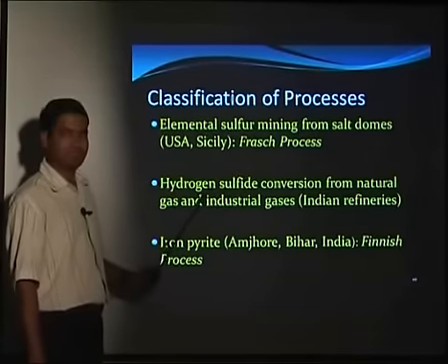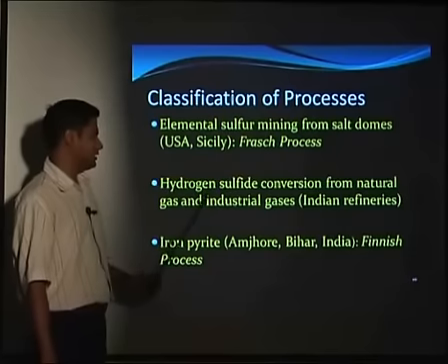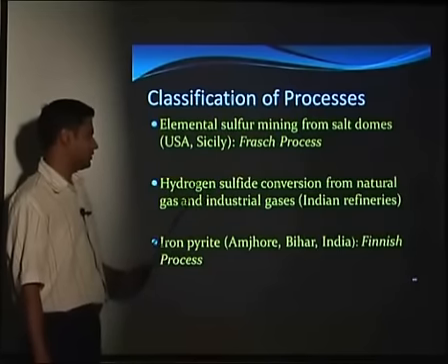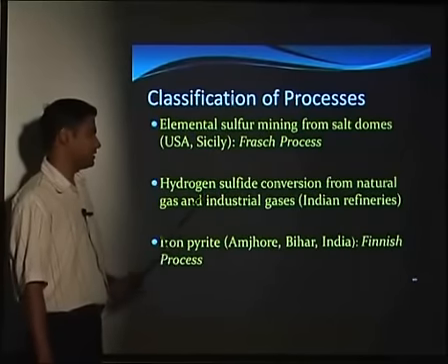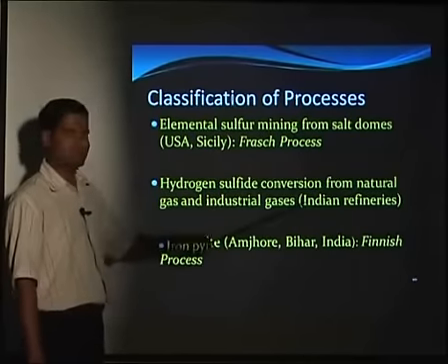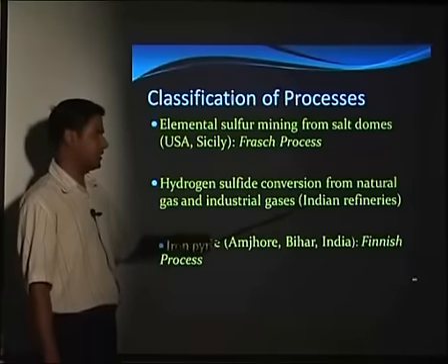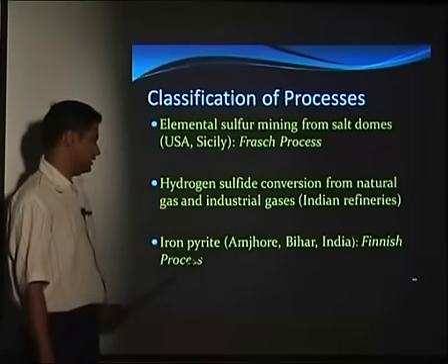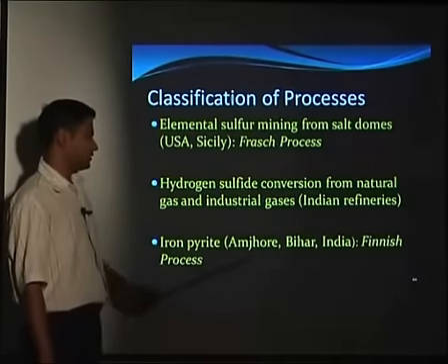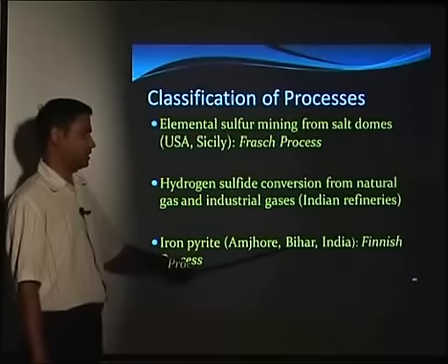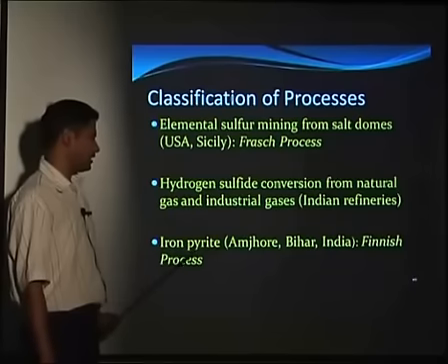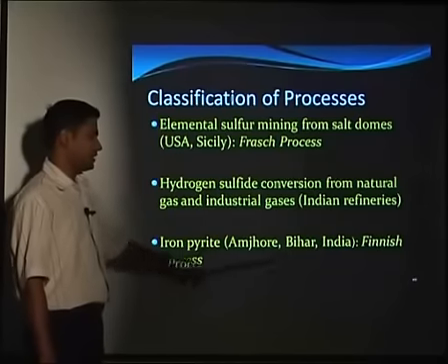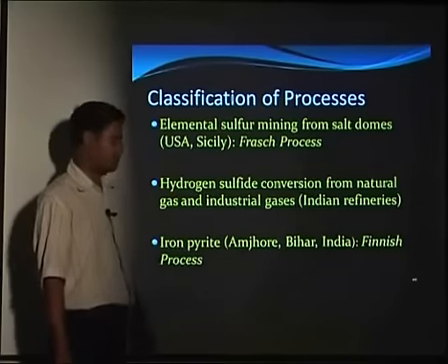The next process we will discuss is obtaining sulfur from hydrogen sulfide, which we can find in natural gas, so that is mainly used in industrial refineries to get sulfur. And the third one is iron pyrite. For example, we can give Amjhore in Bihar, where the sulfur production is based on iron pyrite as a raw material. That process is known as the Finnish process.